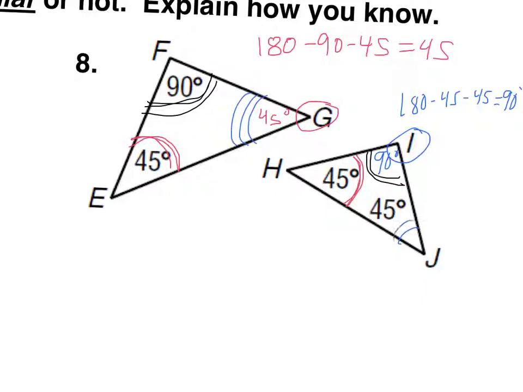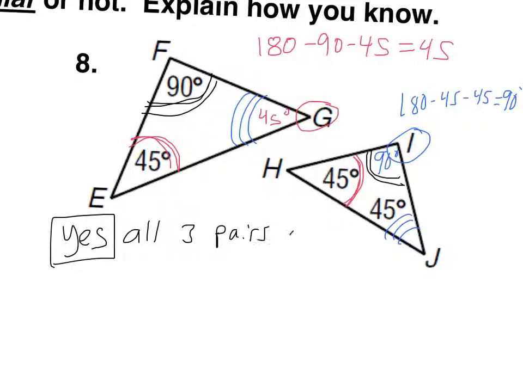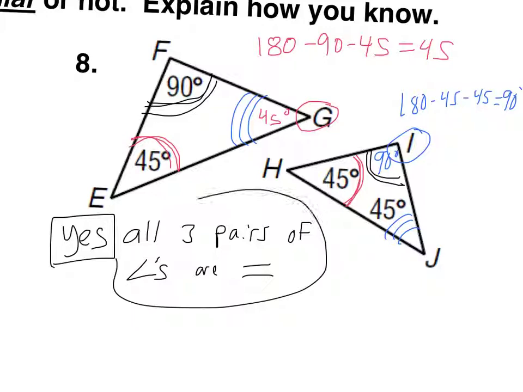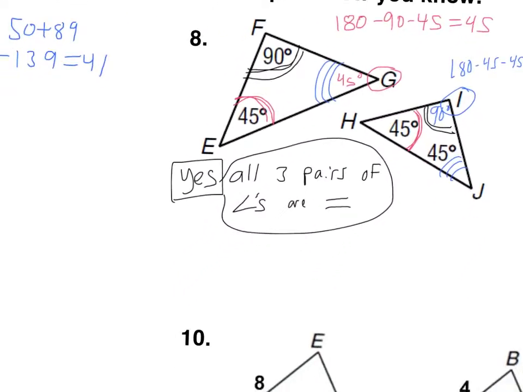So is angle J. That's also 45. So do you see how these match up? We should say yes. All three pairs of angles are equal. They have equal measure. In geometry, we actually use the word congruent. But if you say equal, I think I know what you mean.